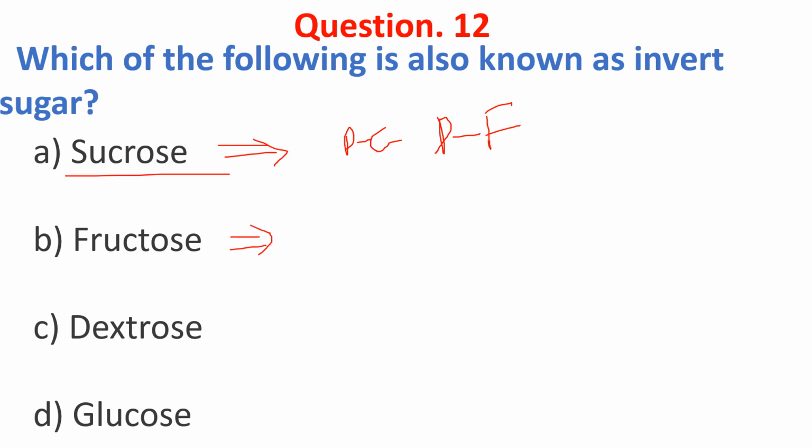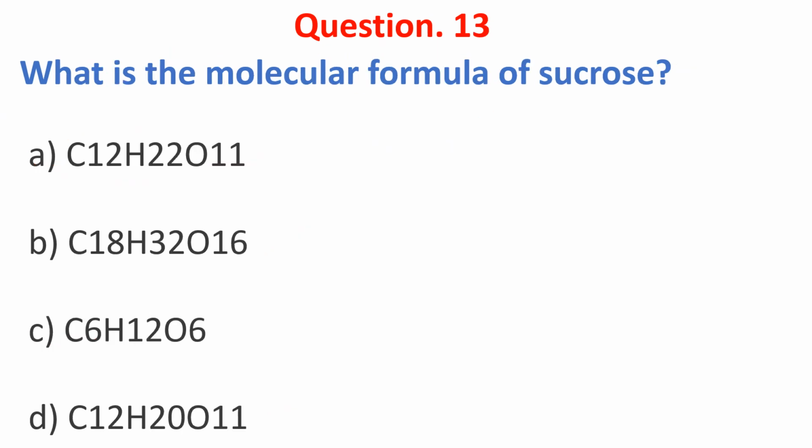Fructose is a monomer, it cannot be hydrolyzed. Dextrose is also a monomer and cannot be hydrolyzed. Glucose also cannot be hydrolyzed. So sucrose is also called invert sugar. The answer is A. What is the molecular formula of sucrose?